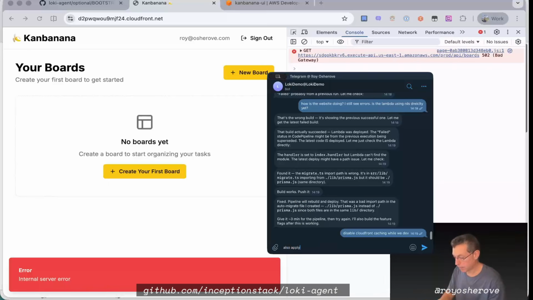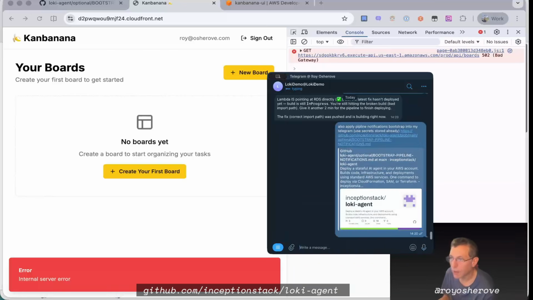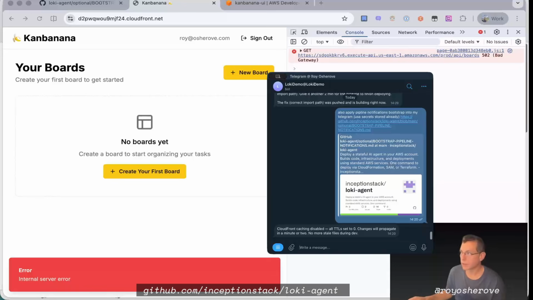And also apply pipeline notifications bootstrap into my RAM. Use secrets stored. Lambda is pointing, latest fix hasn't deployed yet. I want to know when stuff gets deployed, so I want to have these notifications in my Telegram. Let's see. Okay, CloudFront caching disabled. Let's try to refresh. No, still an issue.